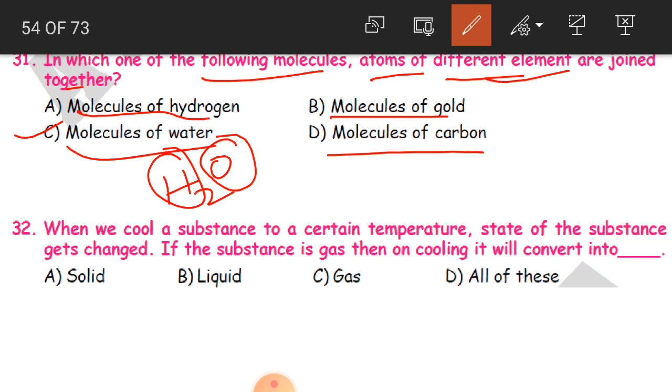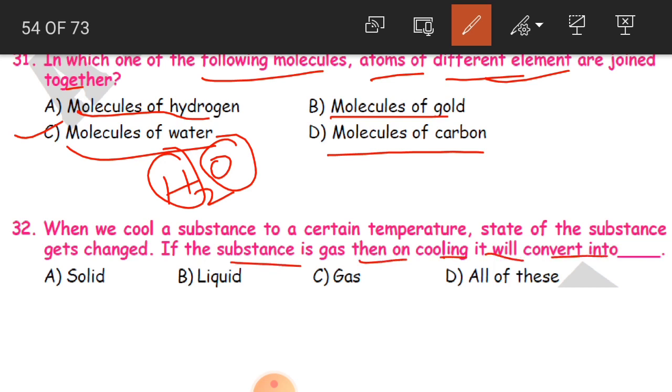Clear? Yes. 32nd question. When we cool a substance to a certain temperature, the state of the substance gets changed. Substance is nothing but any material. If the substance is a gas, then on cooling it will convert into what?